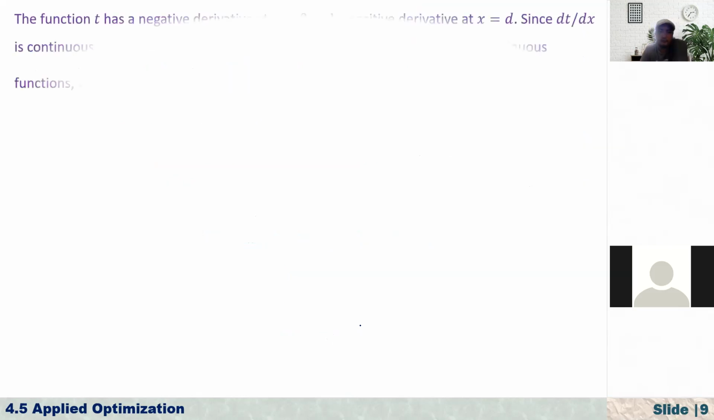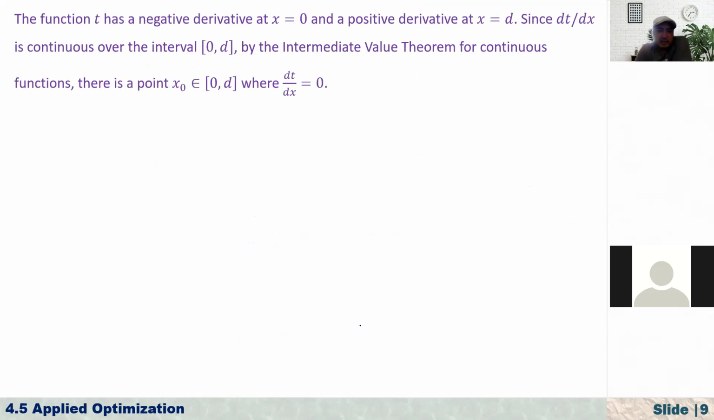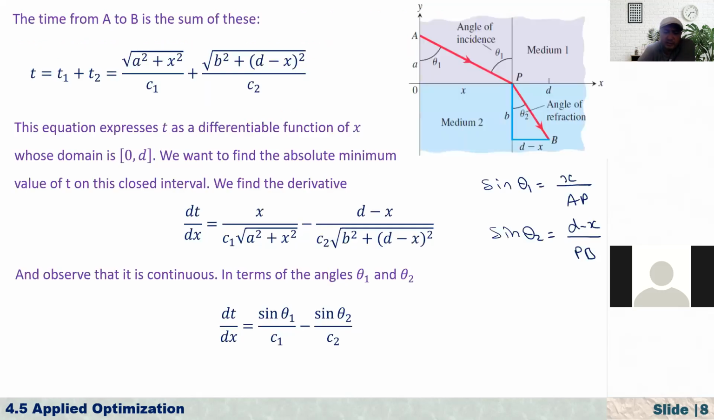So now the function T has a negative derivative at x equals 0. That means it is decreasing at x equals 0, and if you differentiate this, it is negative. So now it is changing from negative to positive as x increases. If you describe this figure, at 0, dT/dx is negative. How do I know that? Again, from this equation, dT/dx, what happens if x is equal to 0?